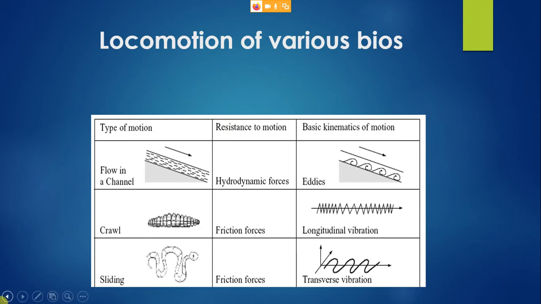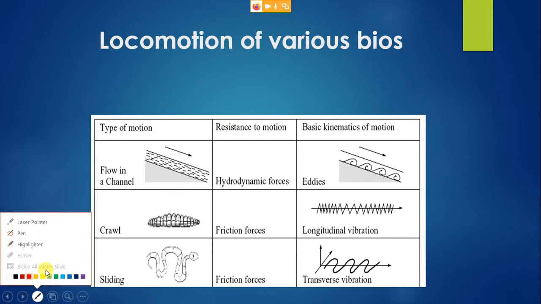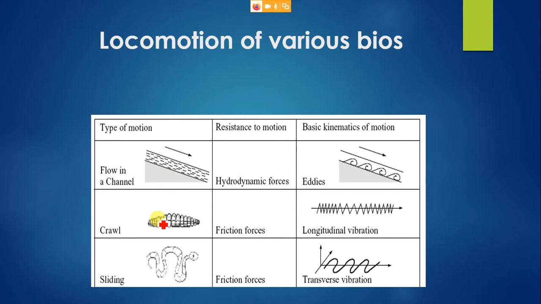For example, if you are planning to make a robot which should move in a flow channel, just like a fish, it has to flow in a channel. The resistive forces that you experience are hydrodynamic forces. These hydrodynamic forces are again a complex thing. You assume a fish.